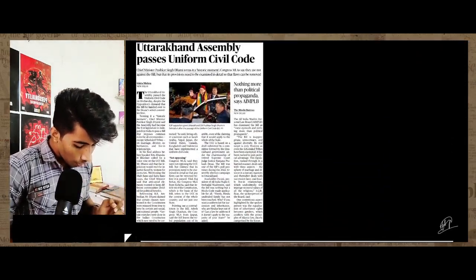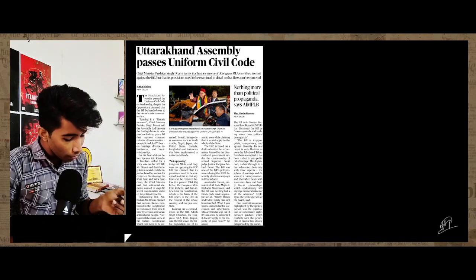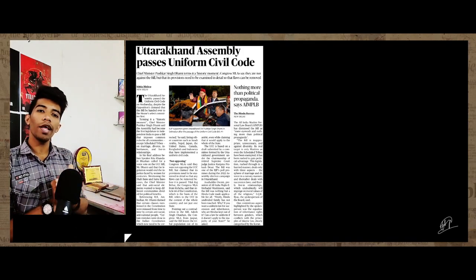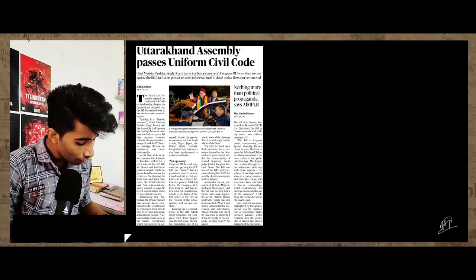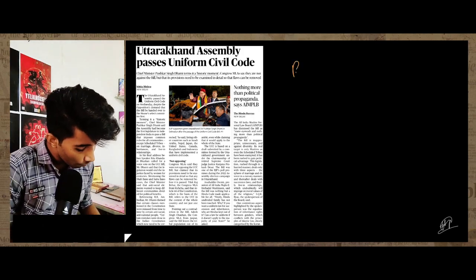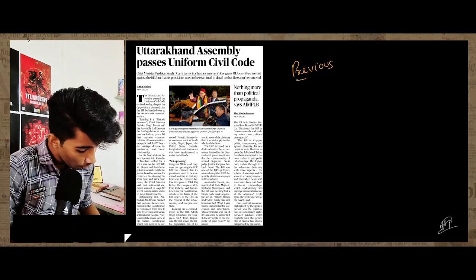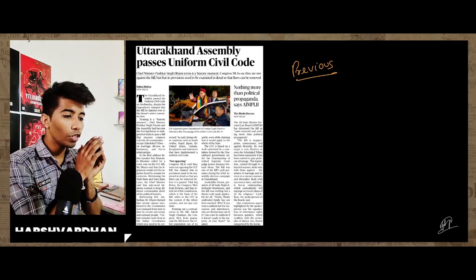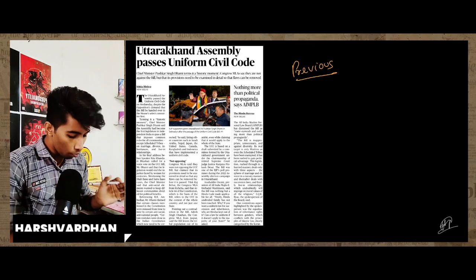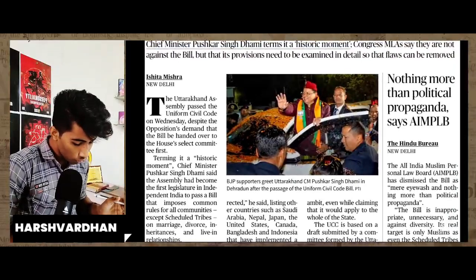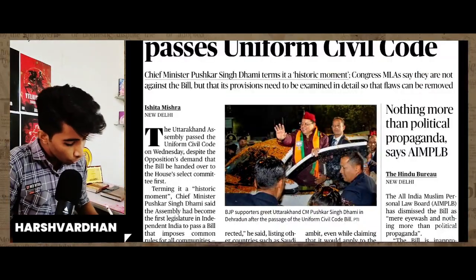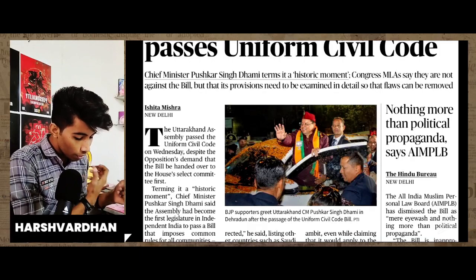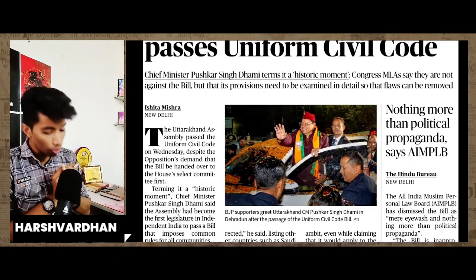Talking about the next news, which is Uttarakhand Assembly passes Uniform Civil Code or UCC bill. As we have just talked in our previous episode regarding that bill, this bill has actually passed. Let's understand what this news says to us. Chief Minister Pushkar Singh Dhami terms it as a historical movement.